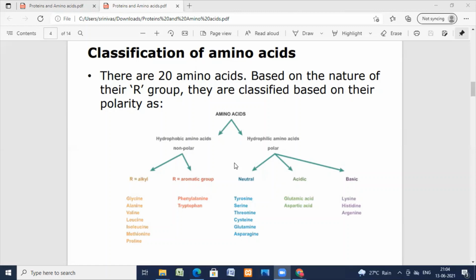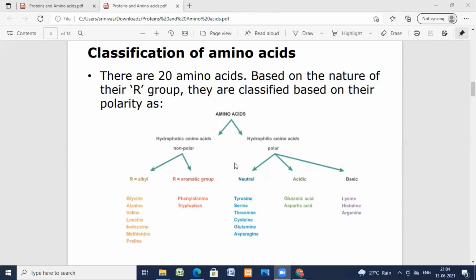And the third category is, after alpha amino acid and beta amino acid, the gamma amino acid. In gamma amino acids, the amino group is present on the gamma carbon atom. It is on the gamma carbon atom. So you take CH2, CH2, and the COOH has 3 carbons, alpha, beta, and gamma. And to that gamma carbon, the NH2 group is bonded. Example, gamma amino butyric acid.